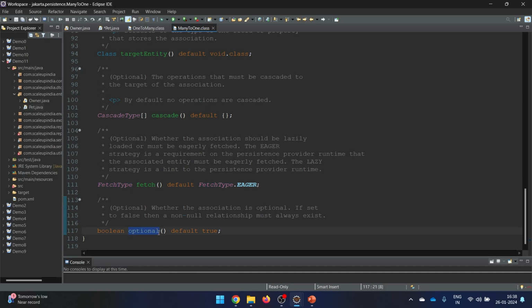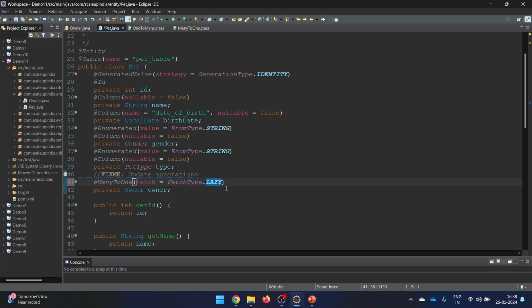So here it is saying whether the other part is optional, like do you want to have a non-null relationship or not. We are saying that it should not be optional. So for every pet, there needs to be an owner. That's why we are saying optional as false here. So this we have also done now.